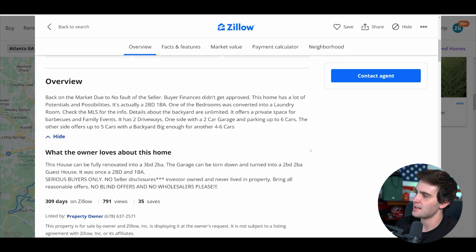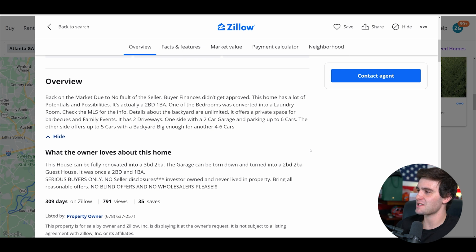So not good. It says this home has a lot of potential and possibilities. It's actually a 2-bedroom, 1-bath. One of the bedrooms was converted into a laundry room. Oh Lord, why? Check the MLS for more info. Details about the backyard are unlimited. I don't even know what that means. Details about the backyard are unlimited. Unlimited details. I think there's limits to details, but whatever.